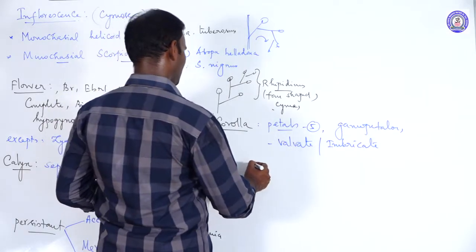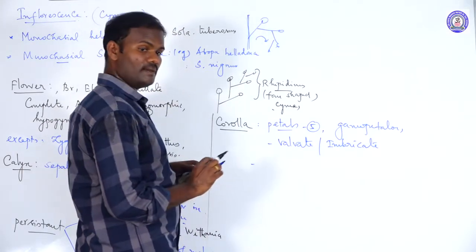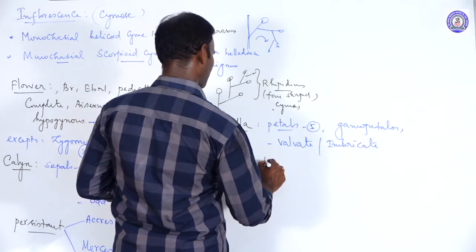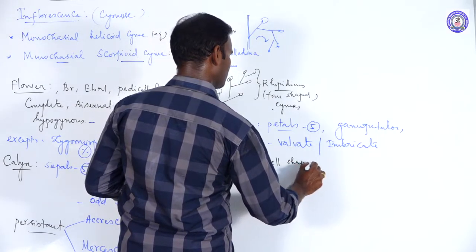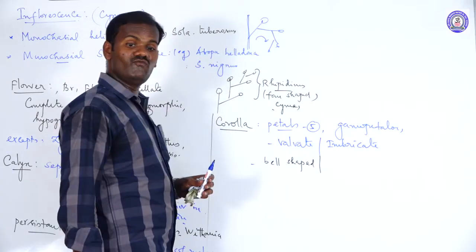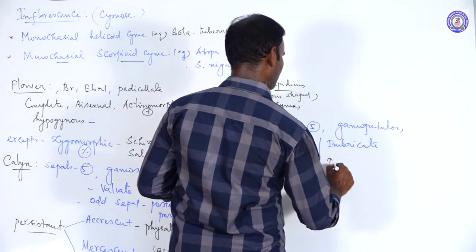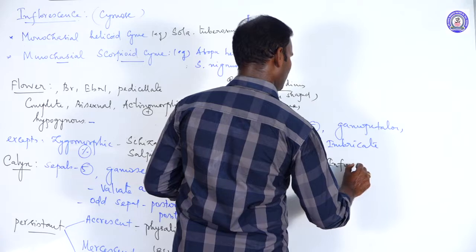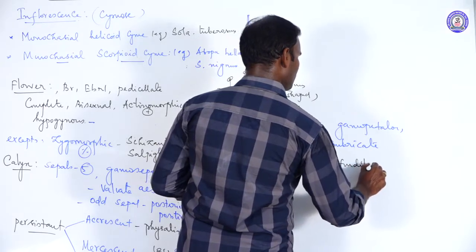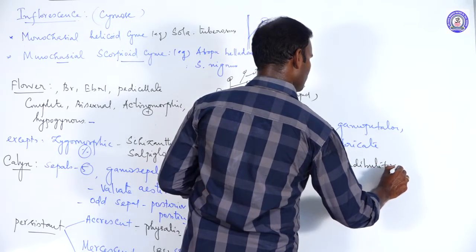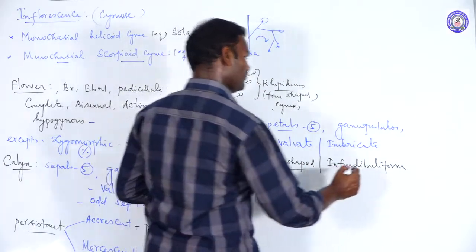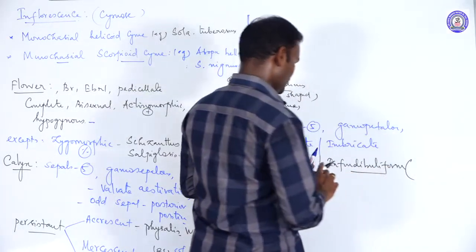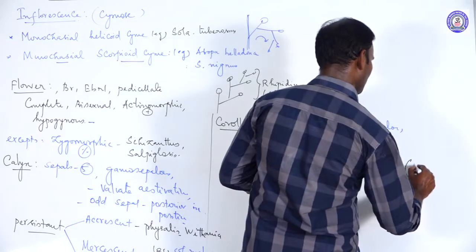But in some species the petals are bell-shaped. Bell-shaped petals are also called infundibuliform. These are the shapes, bell-shaped or infundibuliform. Infundibuliform is nothing but a funnel-shaped corolla.